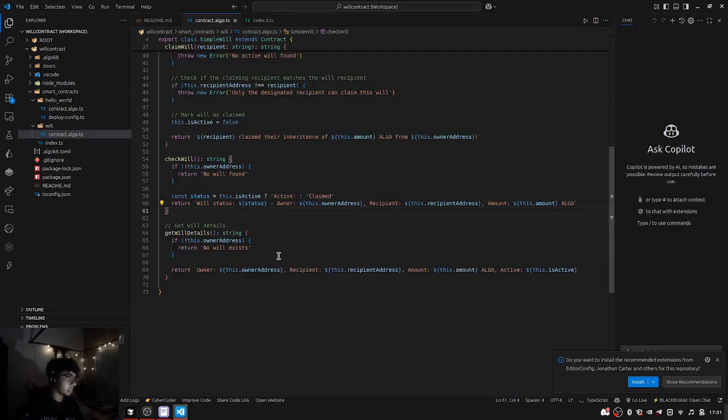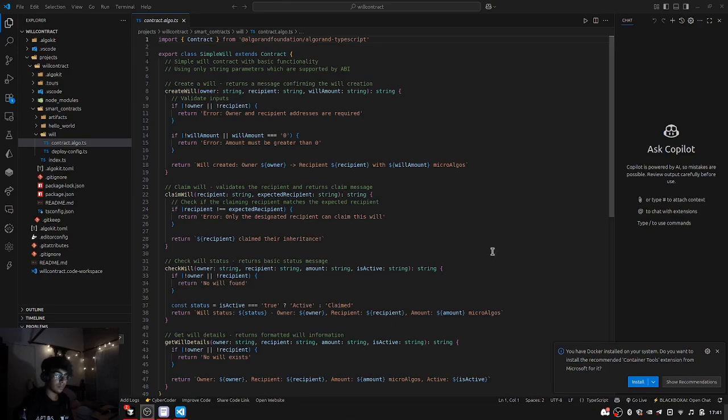And get will details helps you to get the details of the will. It checks if not this owner, then no will exists. If the owner exists, then this is the owner address, this is the recipient address, this is the amount, and this is active or not, right? This is the amount of algo that has been stored.